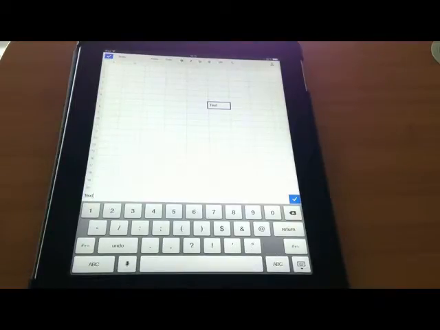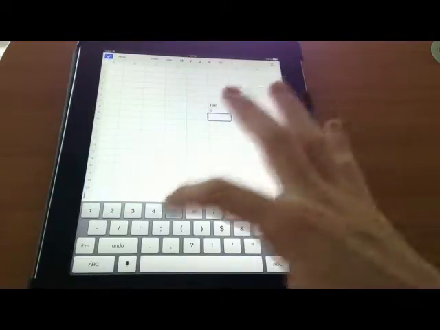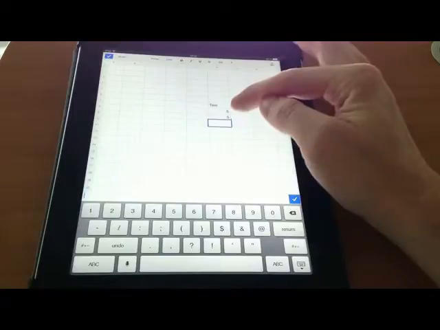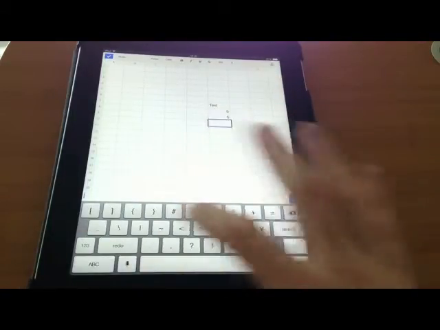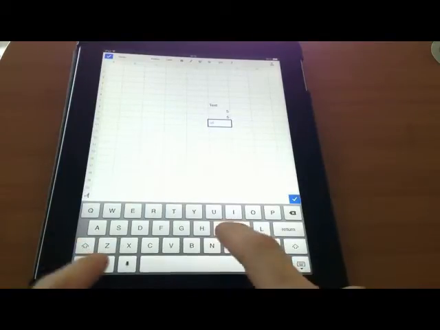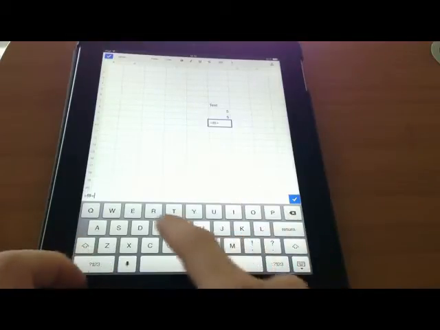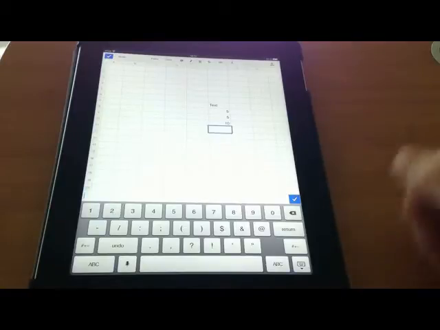If I want to do formulas here in the iOS version of Google Drive, I actually have to enter those formulas manually. So let's put a couple numbers in here. I'm going to put 5 in this cell and 5 in this cell. If I want this cell F10 to equal the sum of F8 plus F9, I'm going to make sure I double tap in this cell. I'm going to go down here and say equals, and then I may have to type F8 and then go find the plus key. We'll do plus F9 and then hit return. And we'll see we get our sum of 10.